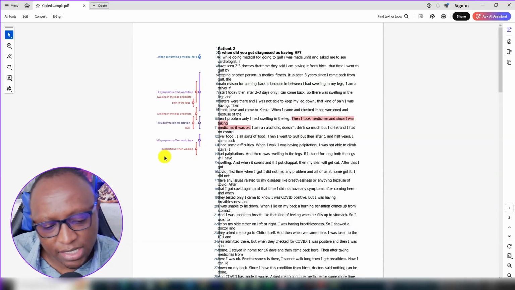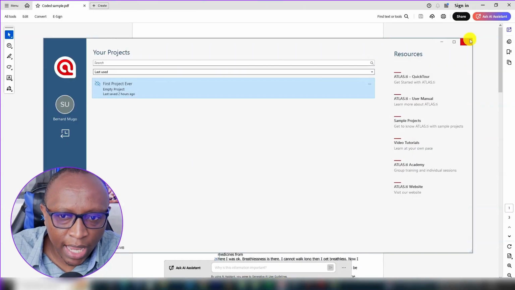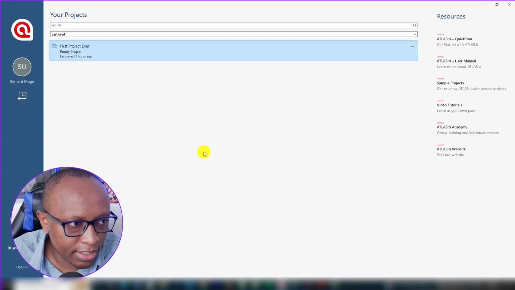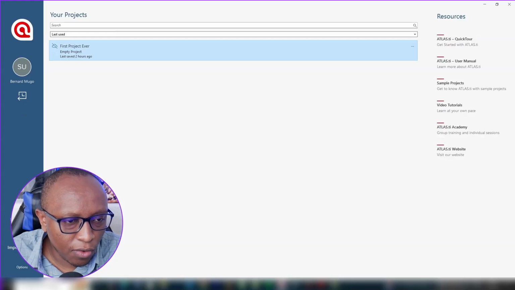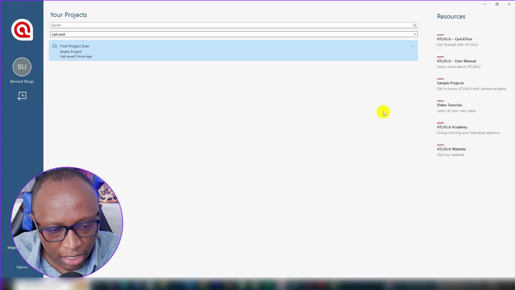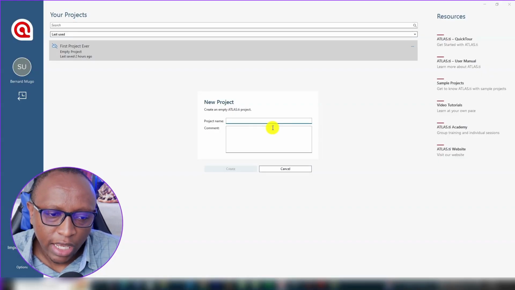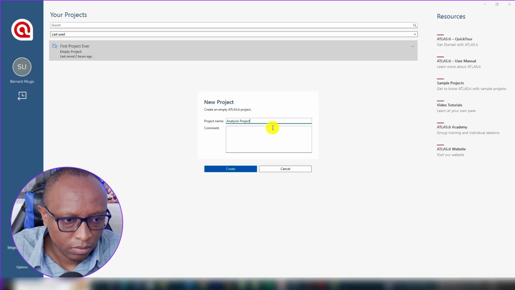Having seen some examples of random codes, we want now to go to ATLAS.ti. And I'm introducing this software because I've not done tutorials for this. The first thing we see when we open ATLAS.ti is the blue menu and other menus on the left. So the blue menu on the left, we go and create new project. Let's call this analysis project.